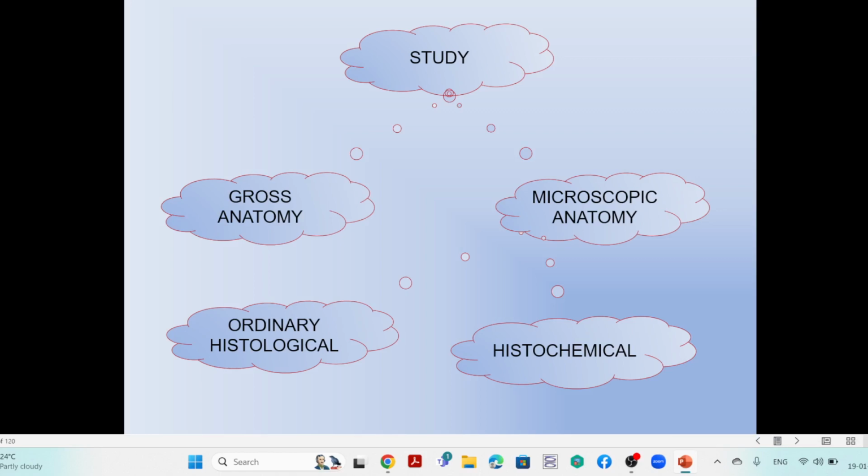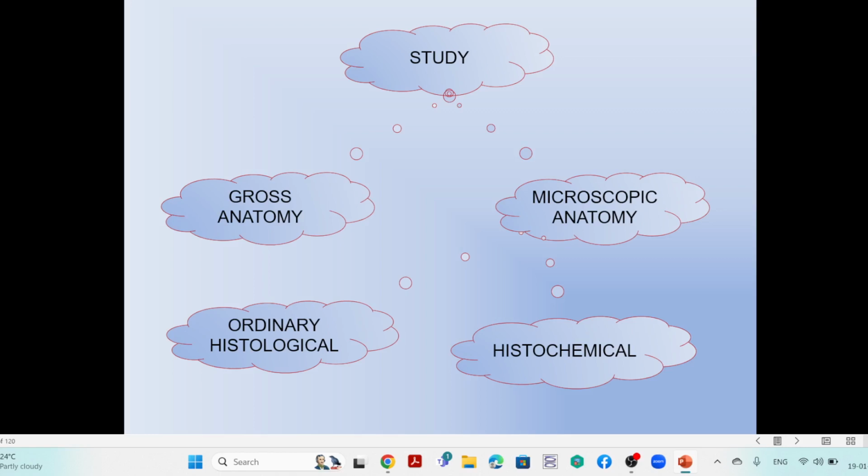So the microscopic study is under the microscope. That is, with the help of the microscope, we have to go for the study of minute level. For example, cellular level, tissue level, histological aspect study is under the microscope, so it is called microscopic anatomy. This gross anatomy, without microscope, as a gross, we can study without microscope, so that is usually called gross anatomy.